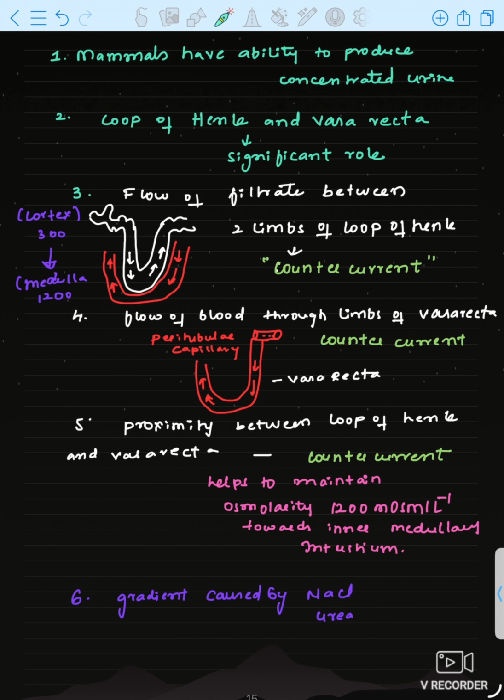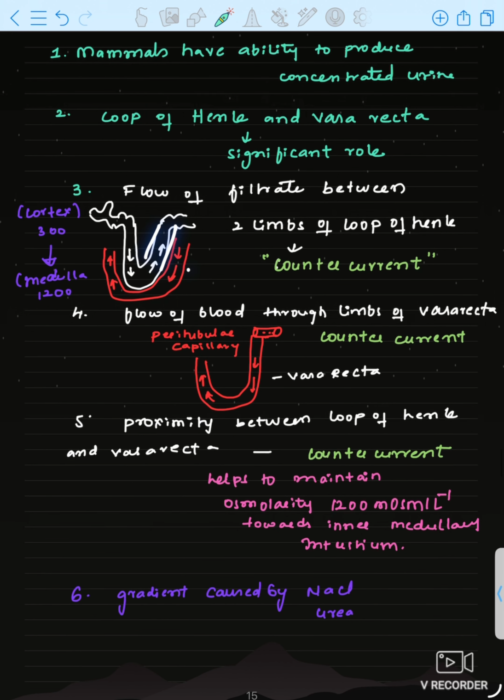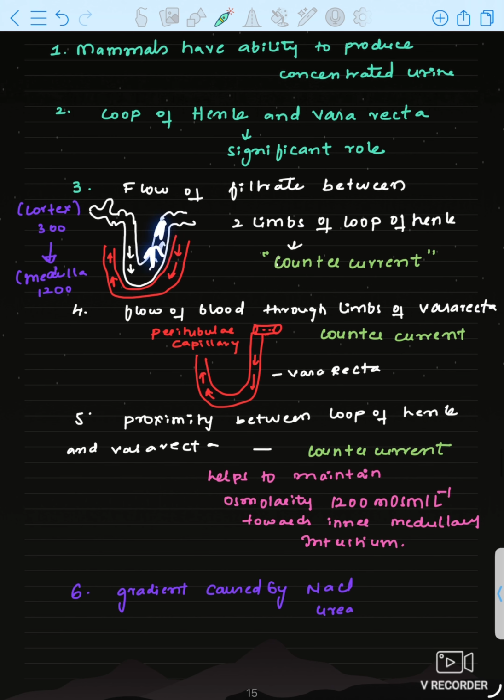And if you see the proximity between the loop of Henle and vasa recta, the filtrate is going upward and the vasa recta blood is flowing downward. It is also counter current. If you check this side also, the filtrate is going downward and the blood is going upward. That's what they are saying: the flow of filtrate between the two limbs of loop of Henle is counter current, between the limbs of vasa recta is also counter current, and between the loop of Henle and vasa recta is also counter current. Okay.